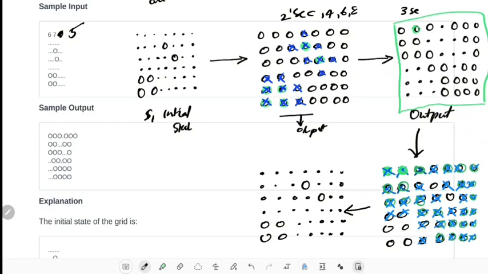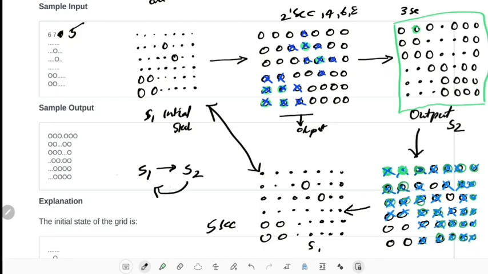Okay, if you observe, this is the same as the initial state. Both states are matching. So at time 5 seconds, this will be the output. It means at time 5 seconds, the state returns to the initial state. So there is a cycle here like this: S1, and let me name the others S2 and S3. S3 is the same as S1. So S1, S2, and it is repeating.